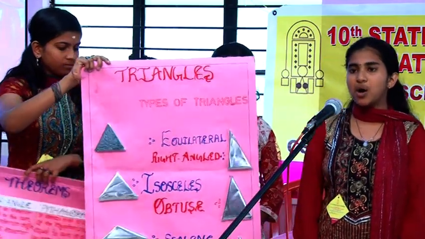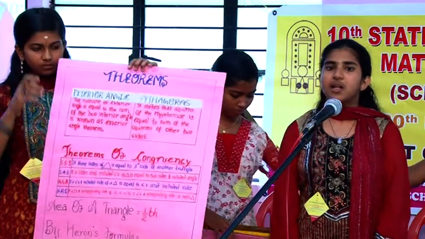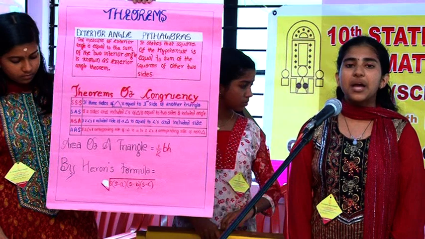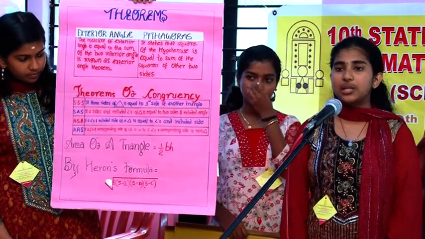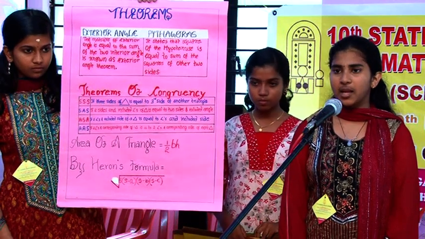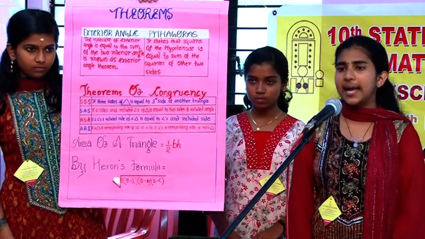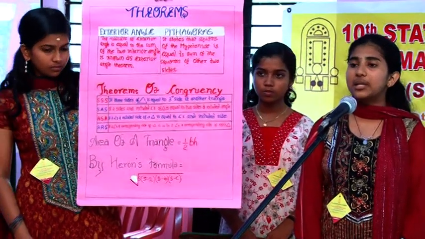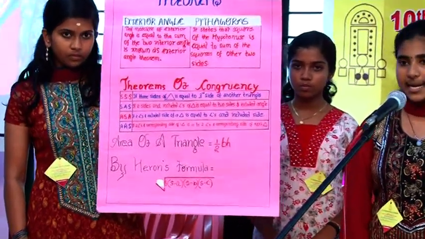Next, we will discuss some theorems related to triangles. The first one is the exterior angle theorem. This theorem states that the measure of the exterior angle is equal to the sum of the 2 interior angles. Next is the Pythagoras theorem. The Pythagoras theorem states that in any right angle triangle, the square of the hypotenuse is equal to the sum of the squares of the other 2 sides.